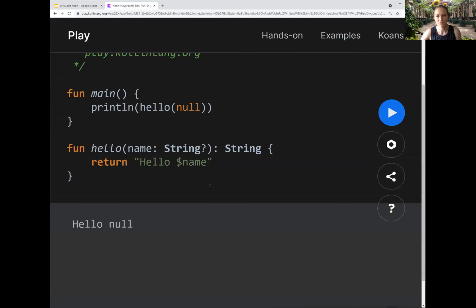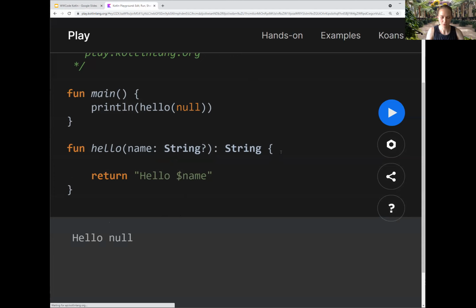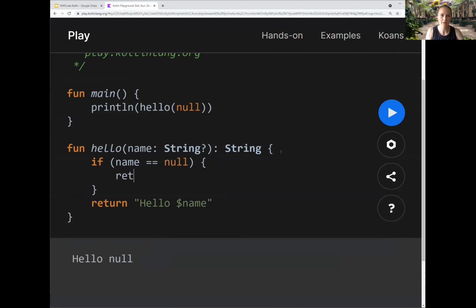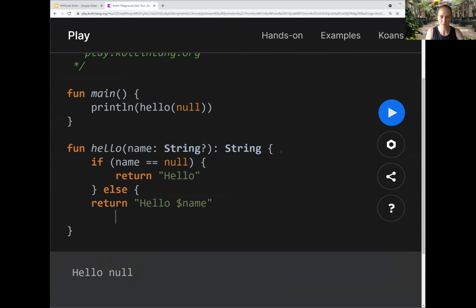All right, so these are nullable types, but I have this hello null here, and I actually don't want to print hello null. I'd like to just have hello. So if we want to use this, we can say if name is equal to null, we can return hello, else. I always have issues with these autocomplete. Sometimes I like them, sometimes I don't. Okay, so we can write this change so that when this is null, it just returns hello.